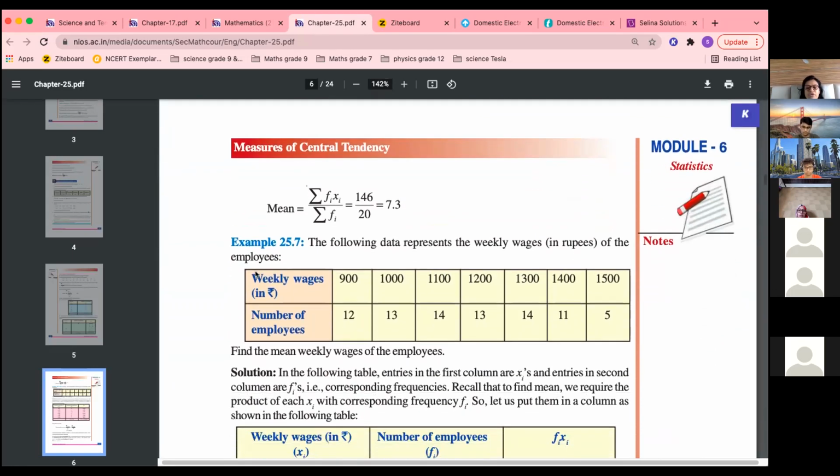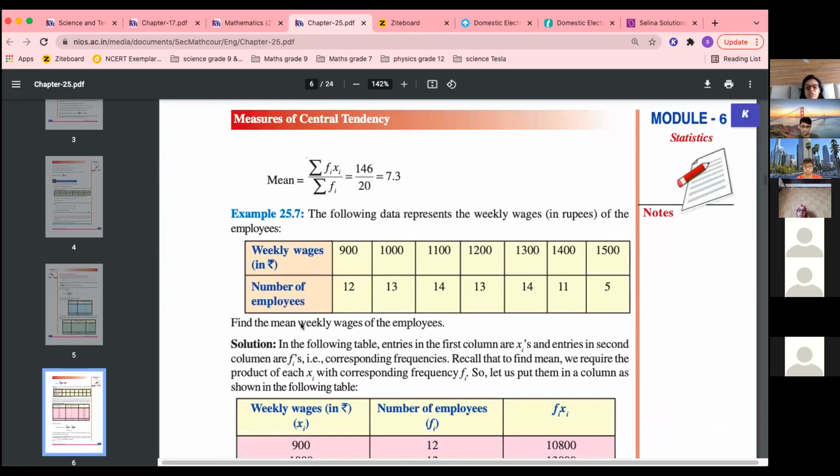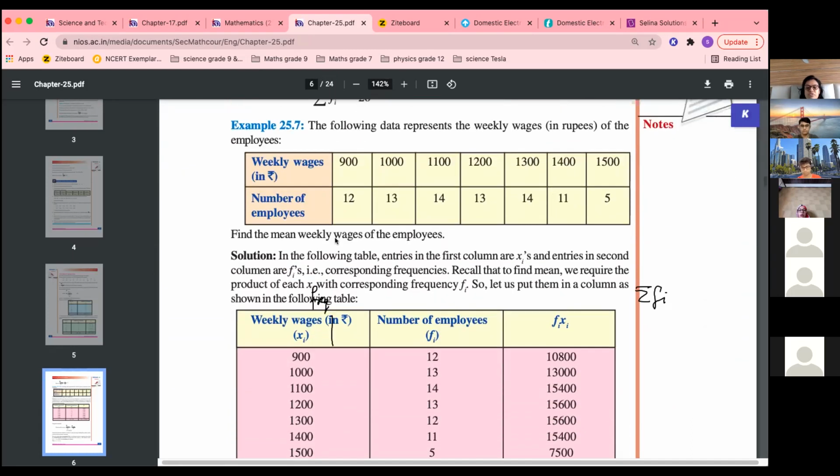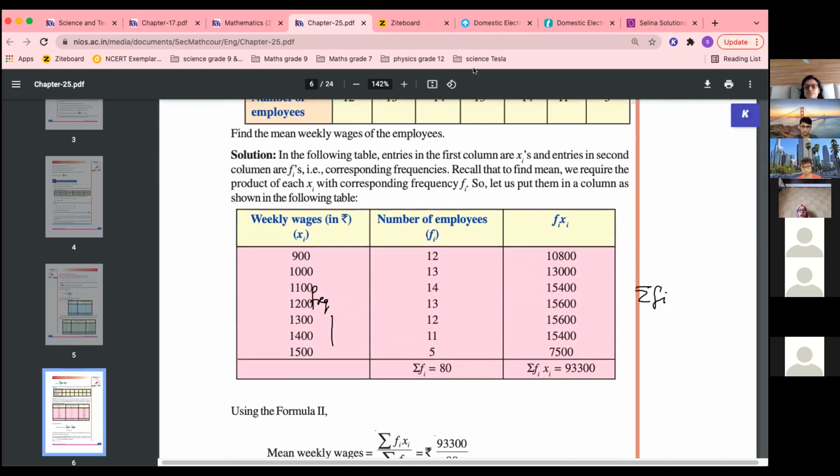Now here we have weekly wages and number of employees. The number of employees is the frequency. How many? 12 people have 900 wages, 13 have got this. When you add here, you will get sigma fi. Then you have to make one more column; because it is horizontal, make it a vertical column, because addition is easier when it is vertical.